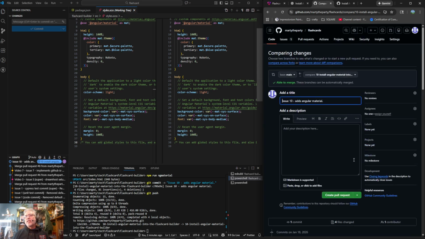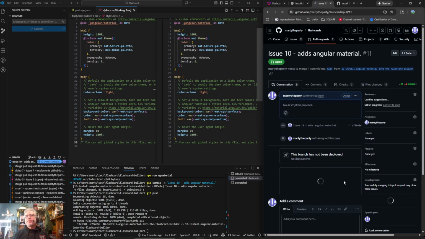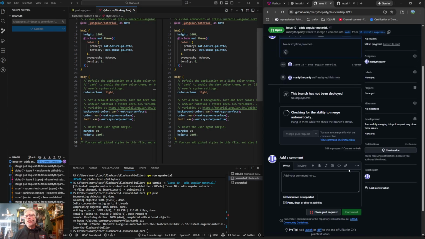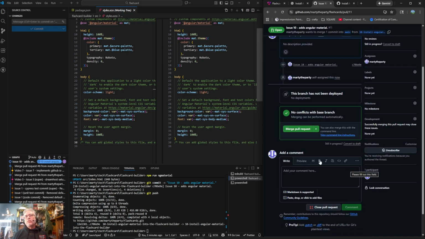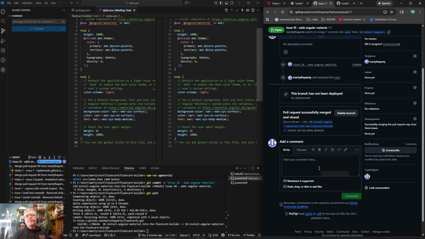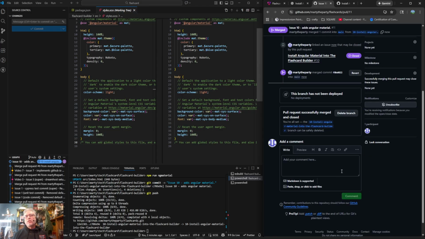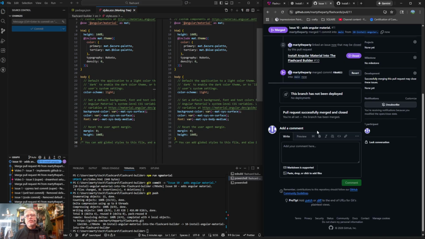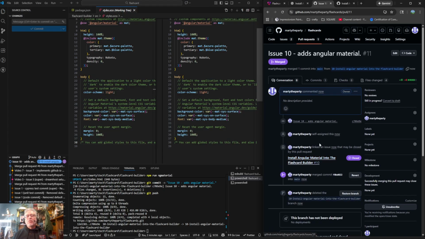And then we can say create the pull request, assign it to me, and then we can merge our pull request. We can confirm our merge, and then we can delete this branch. And so it's all in one commit.